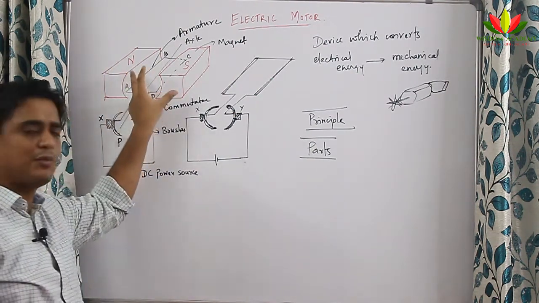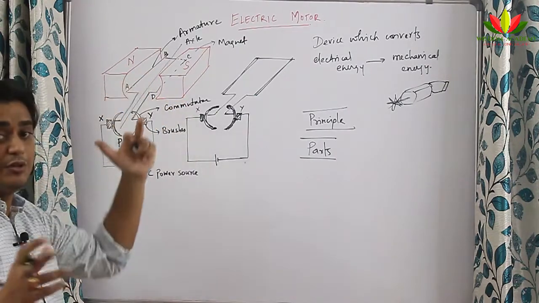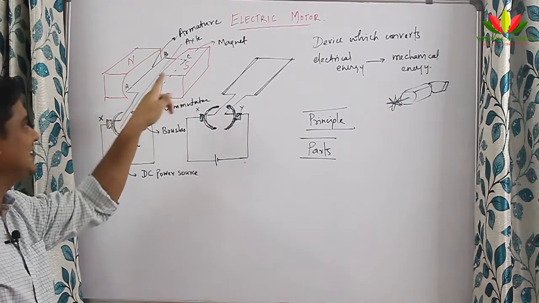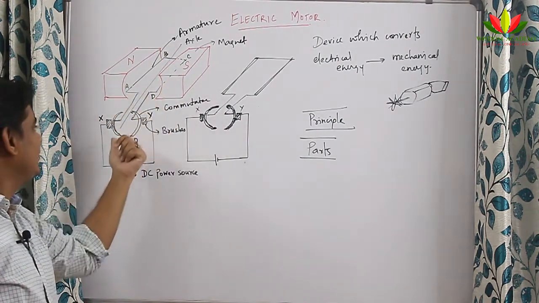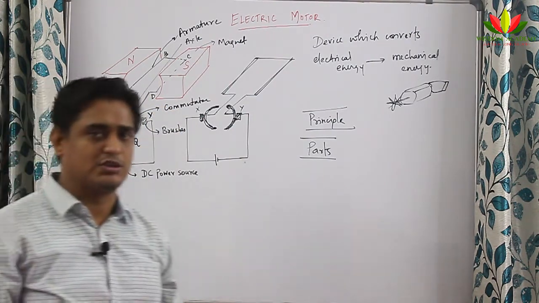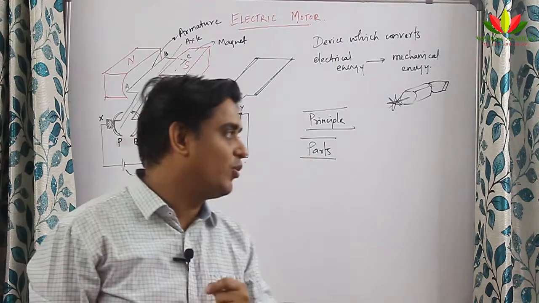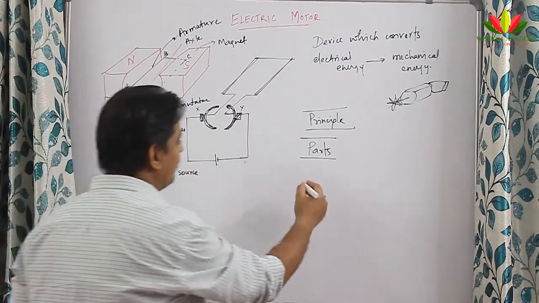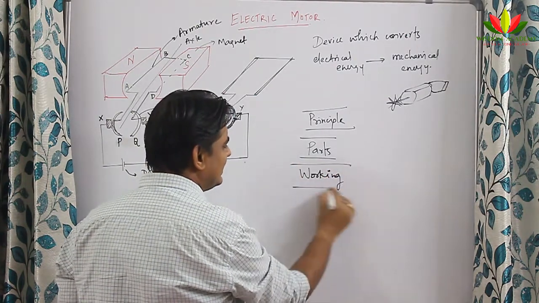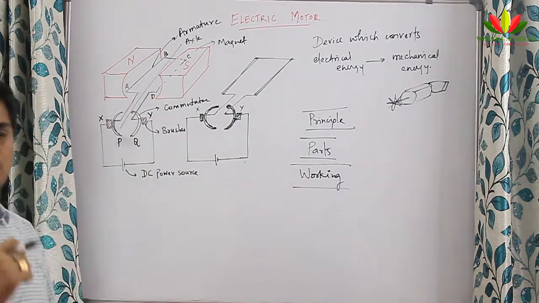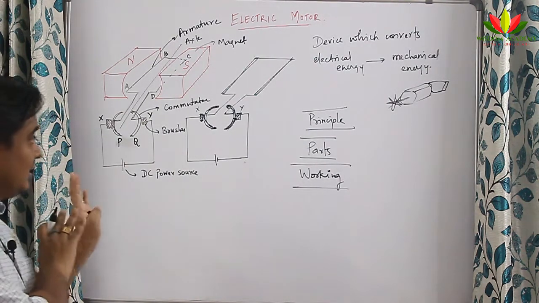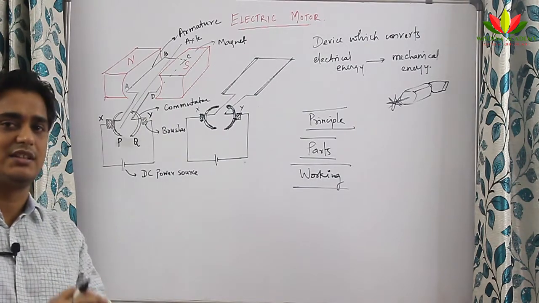These are the parts of electric motor. We have magnet, preferably permanent magnet. I will tell you when we use electromagnets also. Generally it is a permanent magnet. Armature is a coil which is present inside this magnet. Then we have brushes, we have commutator, and we have a DC power source. These are the parts of electric motor. Now let me talk about the working of electric motor, which is the most important thing. So please listen very carefully. Each of my words will make a difference here. You need to listen to me carefully in order to understand the electric motor.